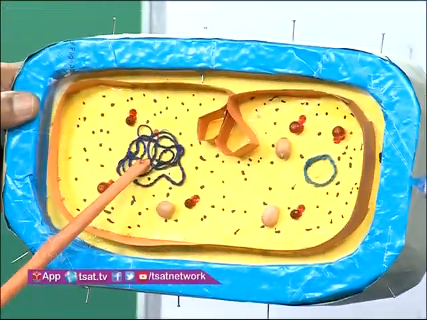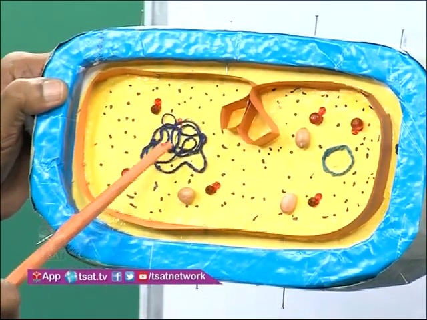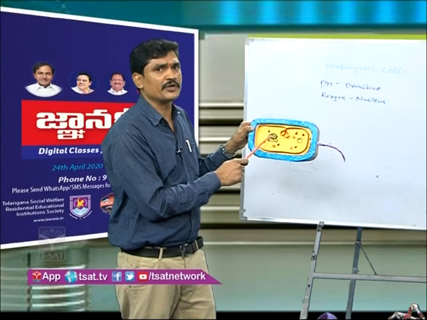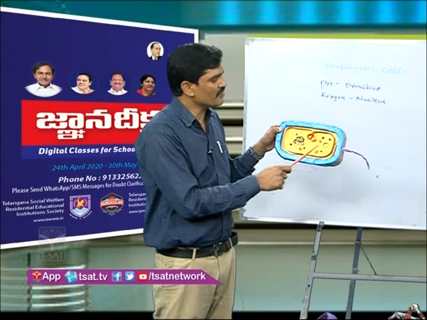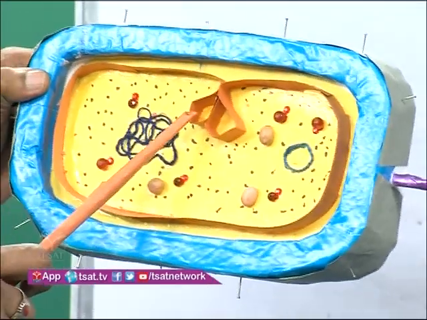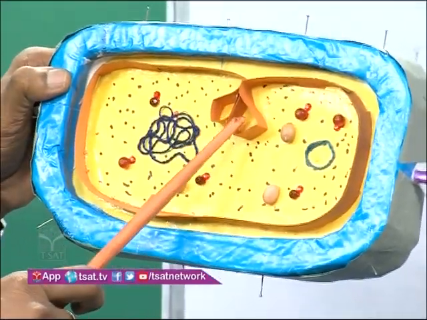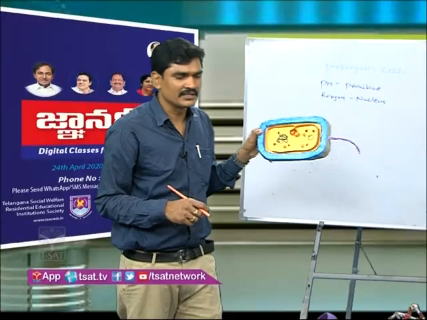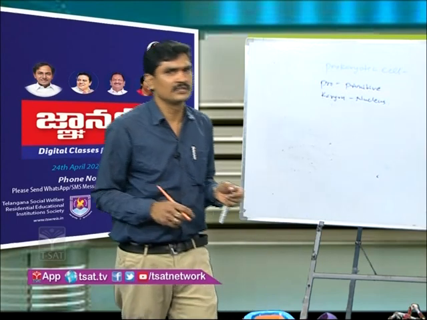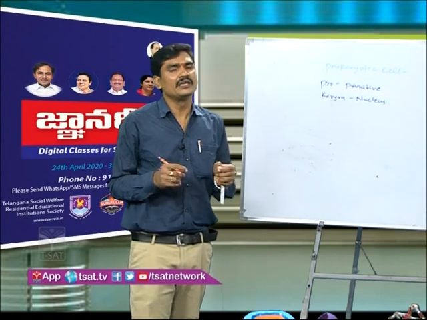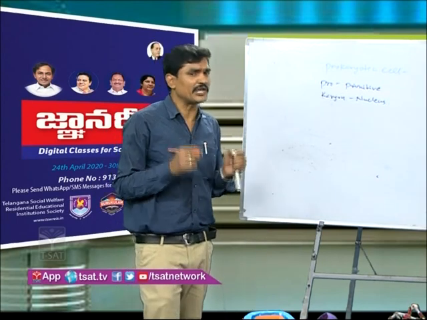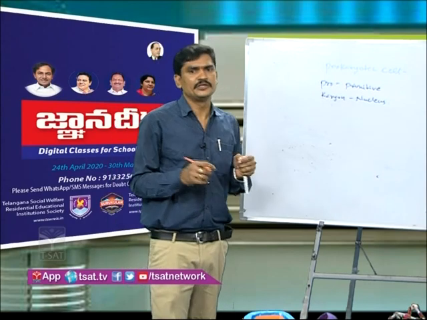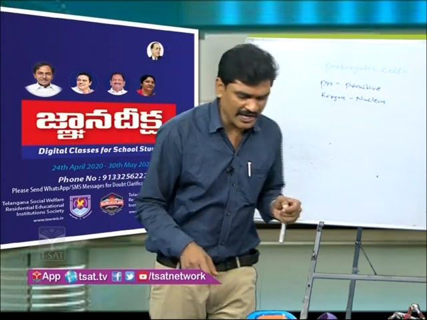This nuclear material is called nucleoid. The DNA present in the prokaryotic cells is called nucleoid. Then there are ribosomes and mesosomes. These are the mesosomes. So this is the structure of a prokaryotic cell. Prokaryotic cell means the cell does not contain any definite nucleus or nuclear membrane around the nuclear material. That is called a prokaryotic cell.